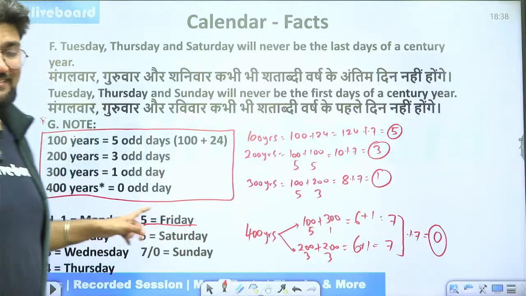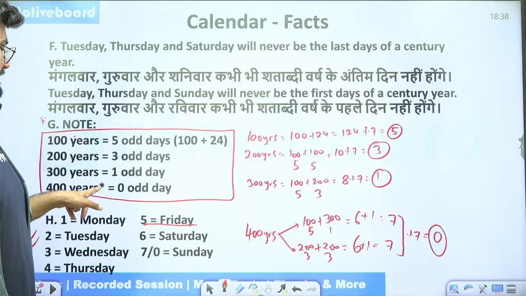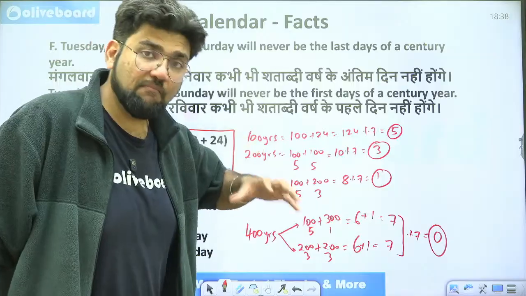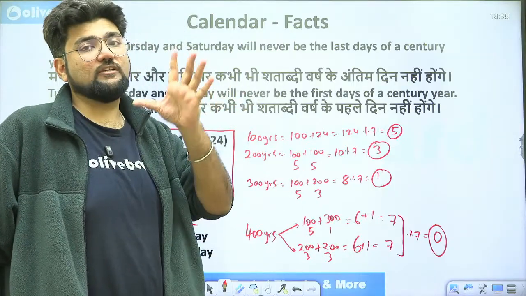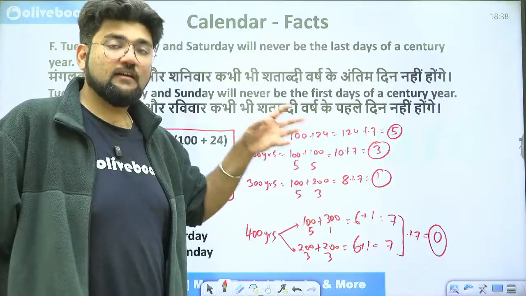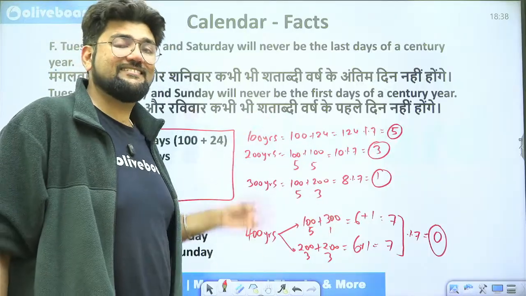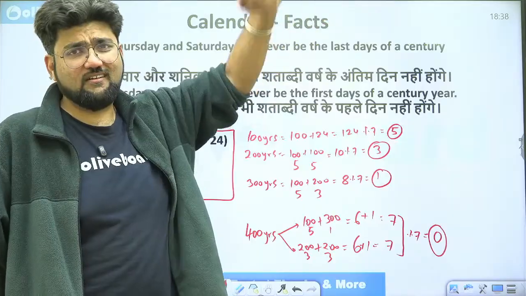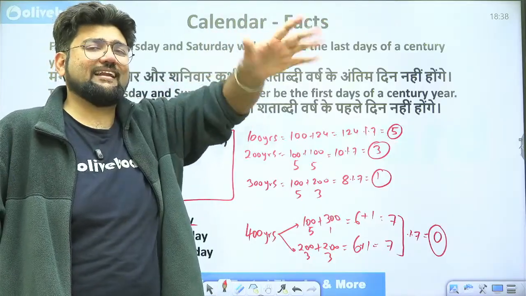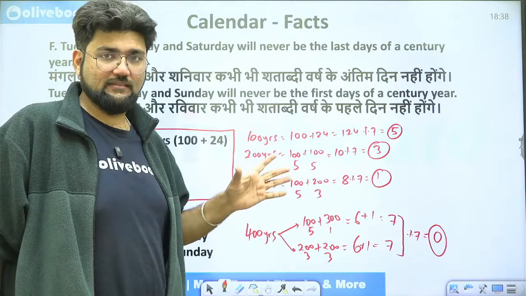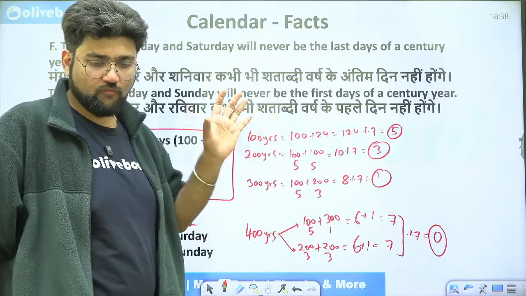And I've put an asterisk here after 400. What does that signify? That signifies that 400 years will have 0 odd days and every multiple of 400 will also have 0 odd days. So 400 years, 0 odd days, 800 years, 0 odd days, 1200 years, 0 odd days, 1600 years, 0 odd days, 2000, 2400, 2800, 3200, 3600, 4000, 4400, etc., will all have 0 odd days. Clear? So far so good?